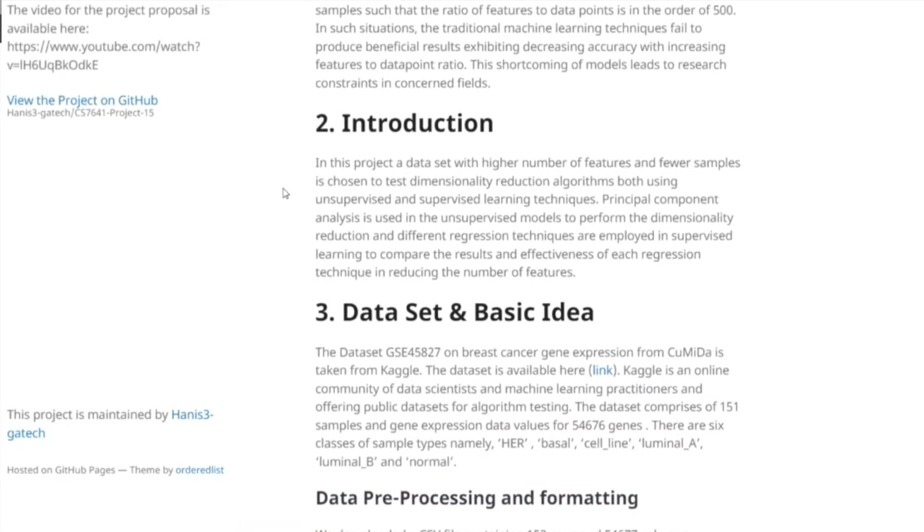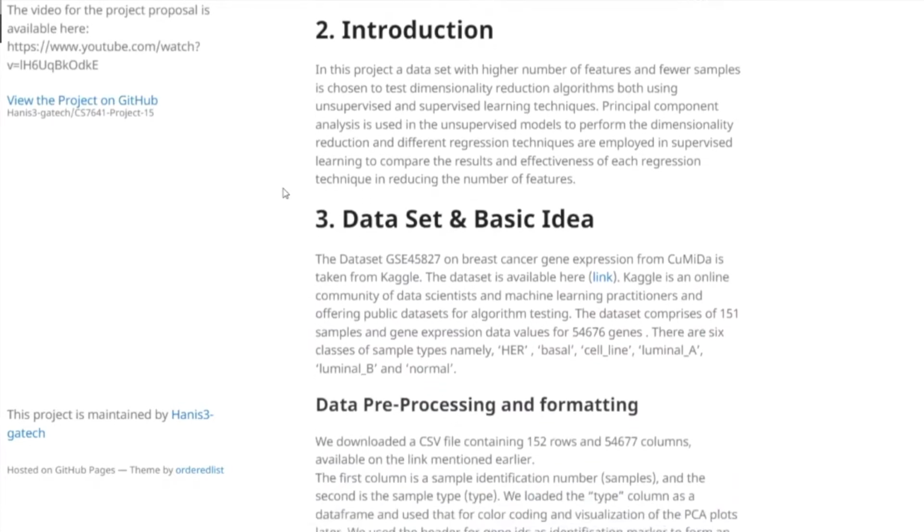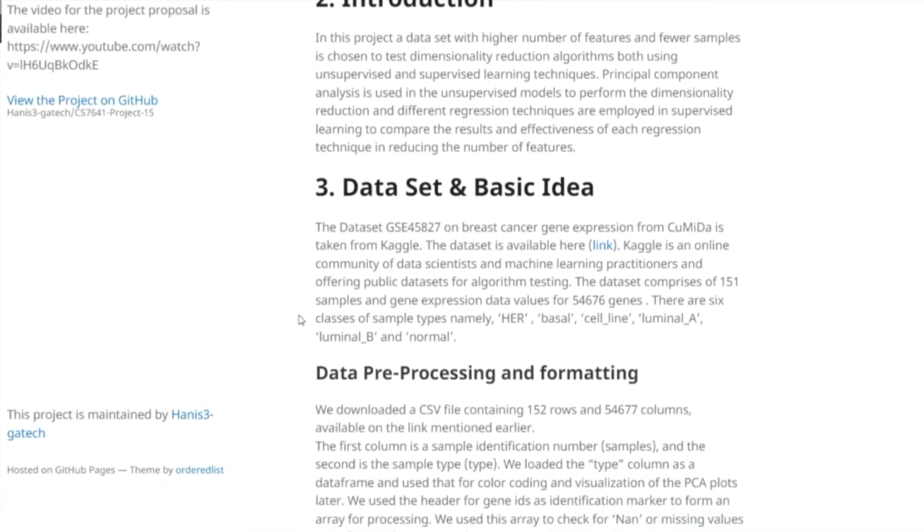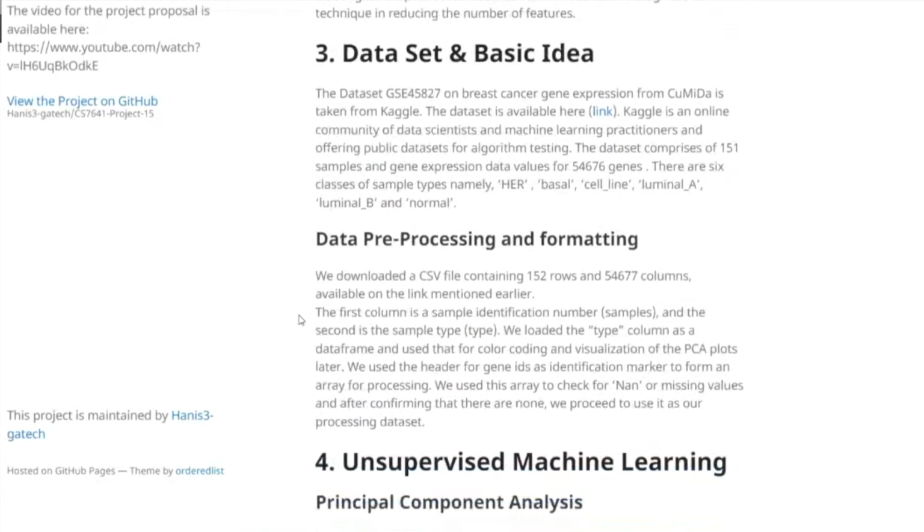The dataset chosen for our analysis is gene expression data for breast cancer, which has 6 classes, 151 samples, and expression data for 54,676 genes, also known as features. In our project, we will first perform principal component analysis on this dataset to reduce the number of features, and then we will observe how this PC-applied dataset performs under supervised learning algorithms such as regression.